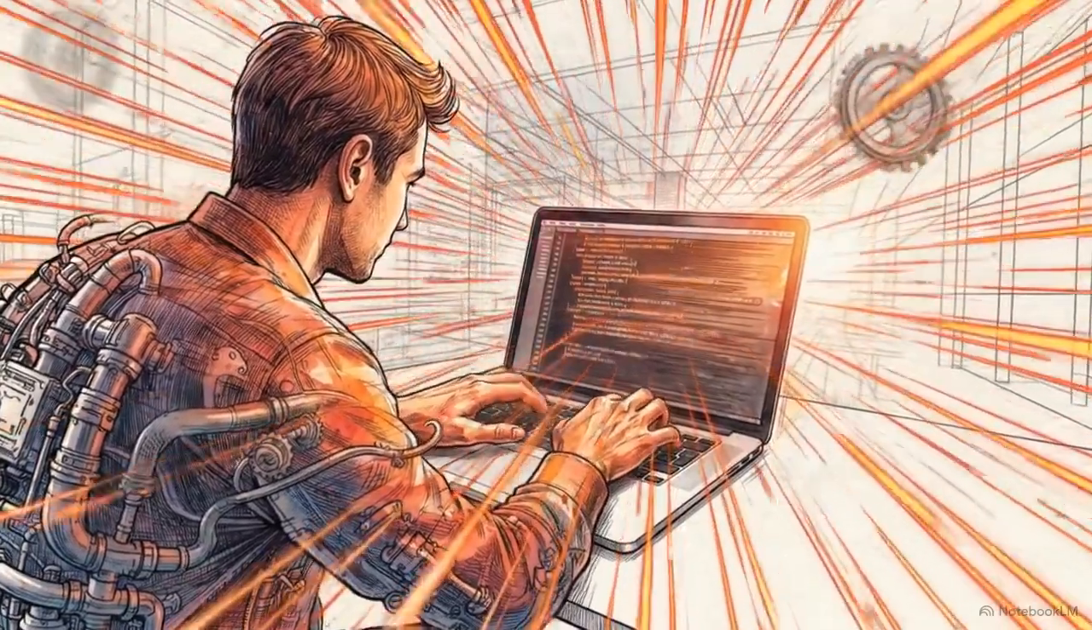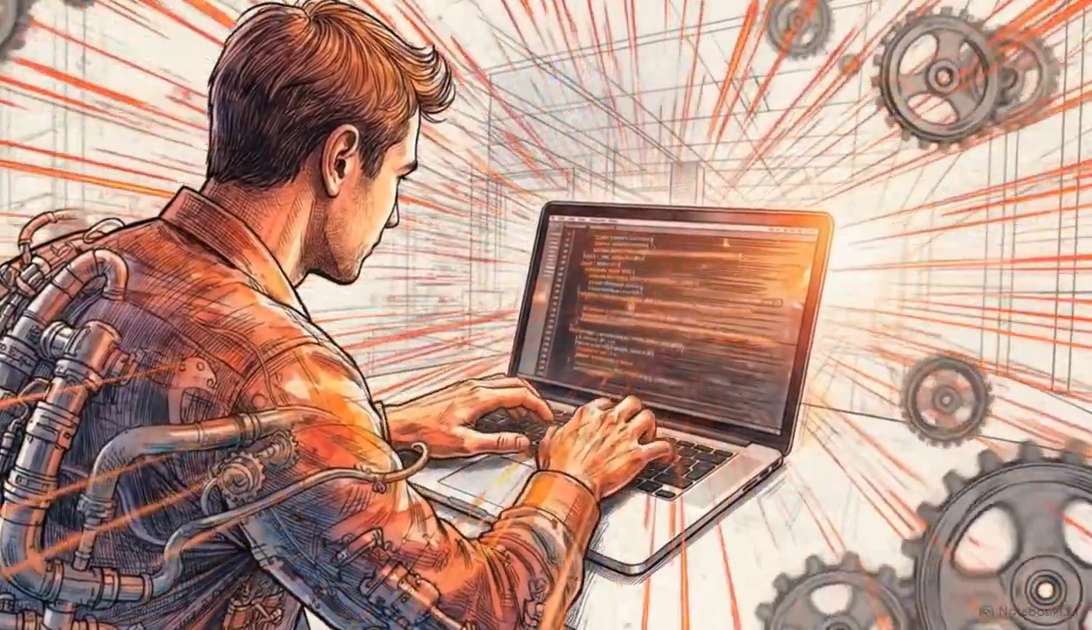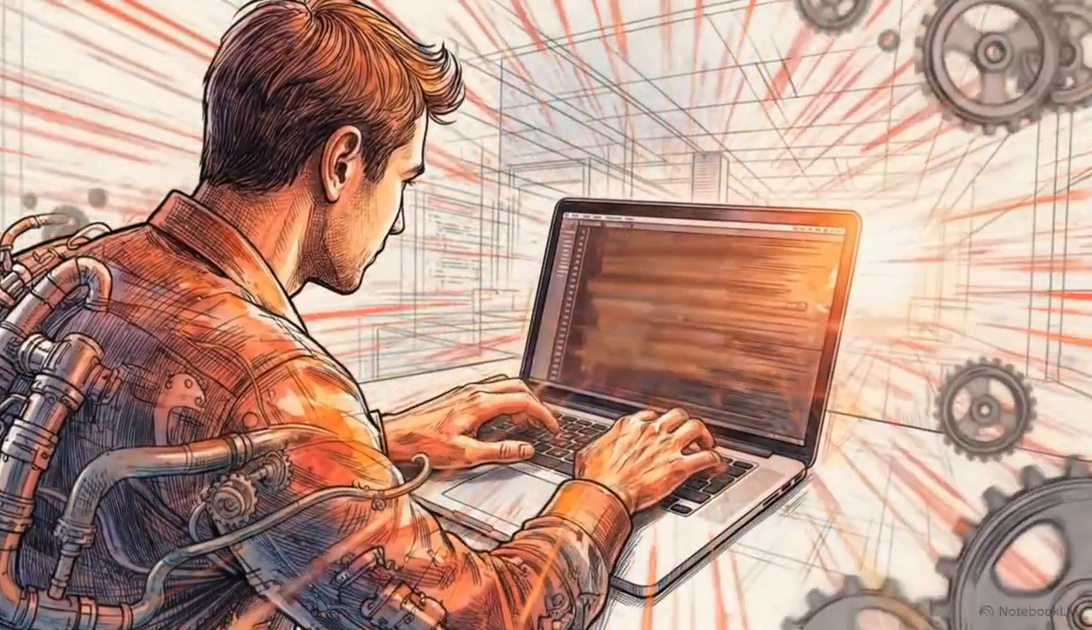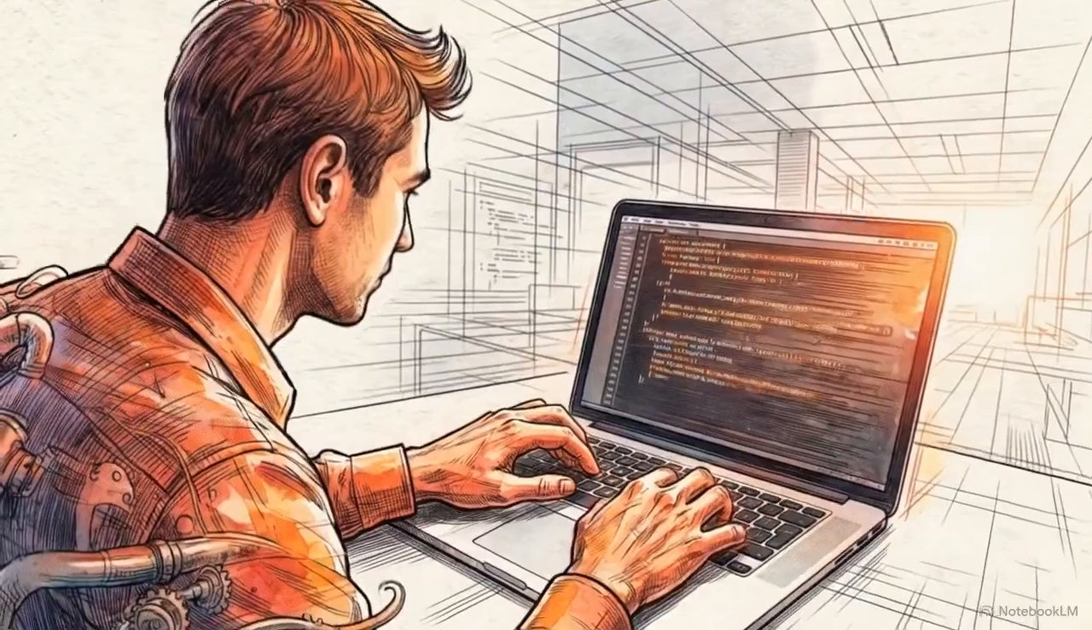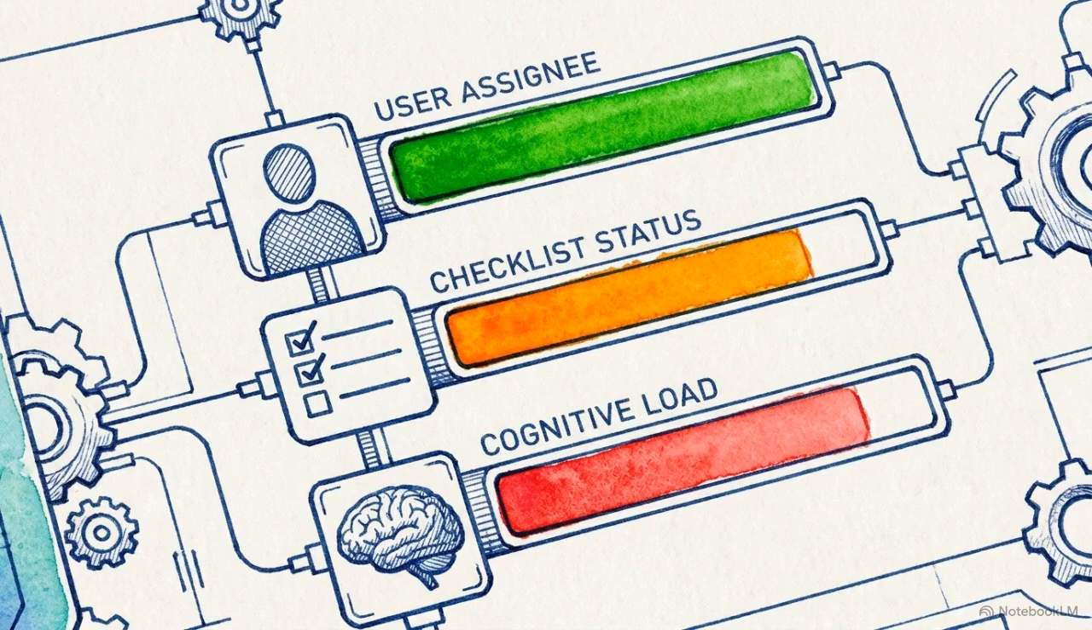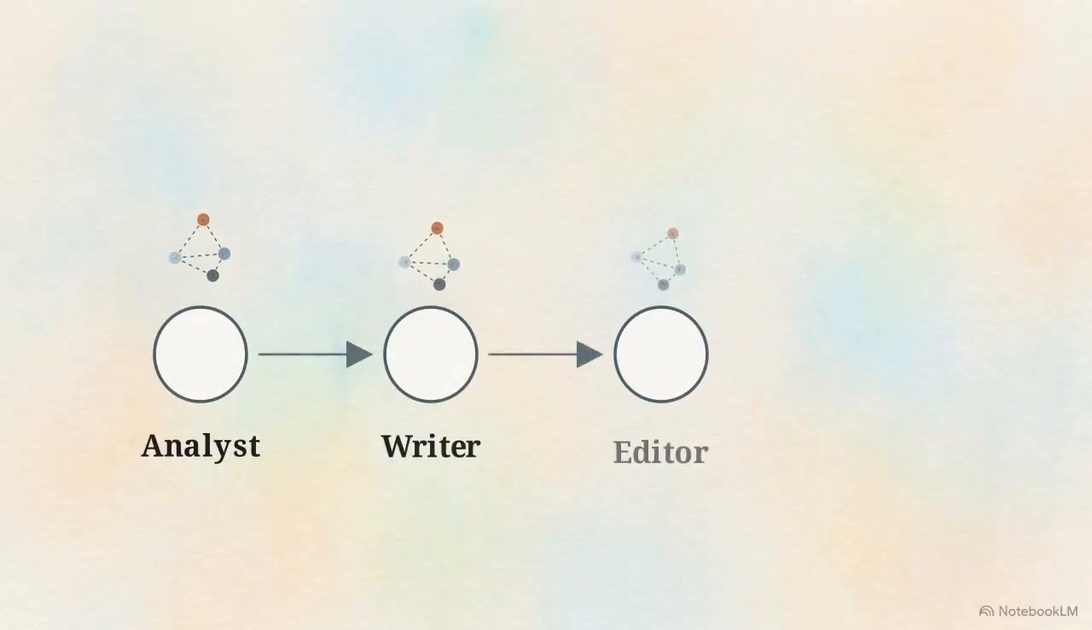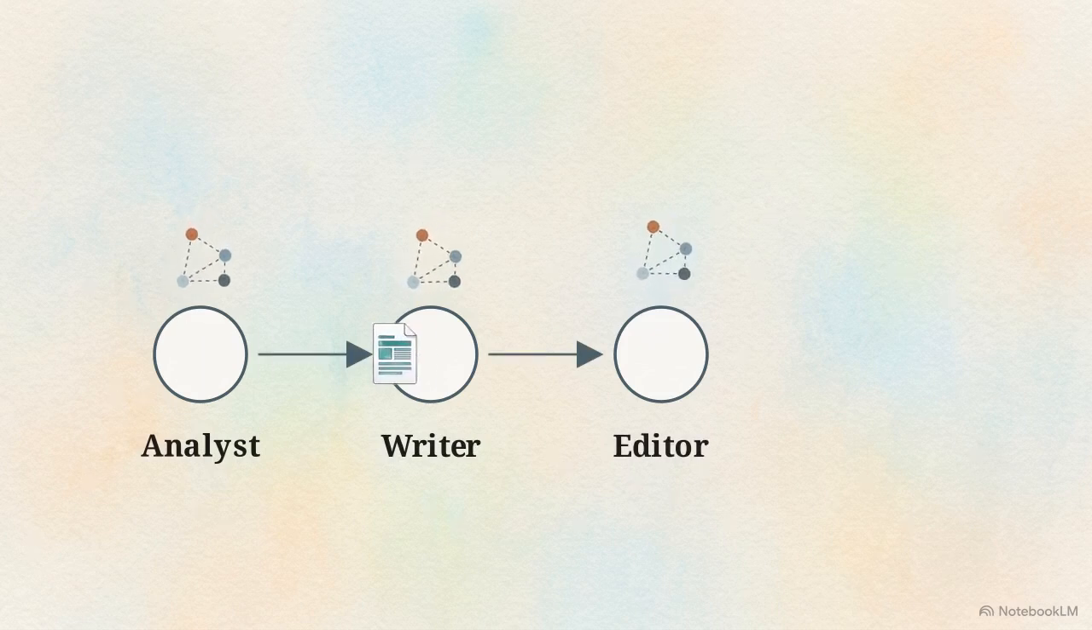CrewAI serves a different operational reality. It targets the developer building internal marketing or revenue operations tools, where speed is the absolute priority. Its primitives rely on role and task memory, executed through a sequential process. This framework maps to human team structures. You assign roles: analyst, writer, editor, passing work down a linear workflow.